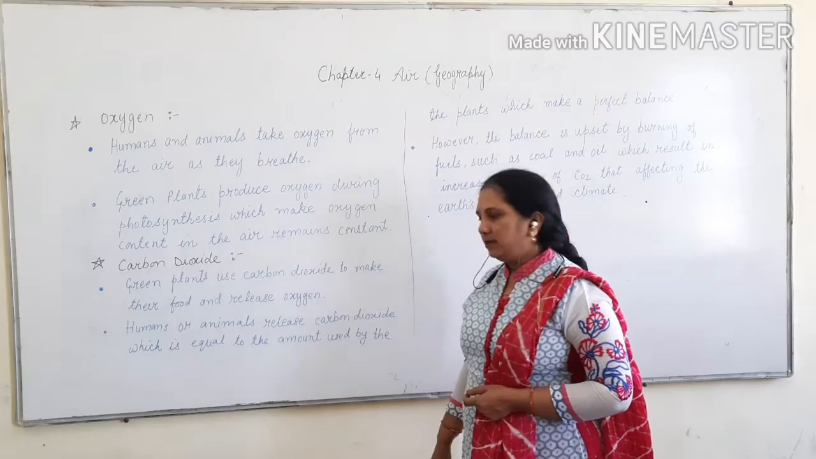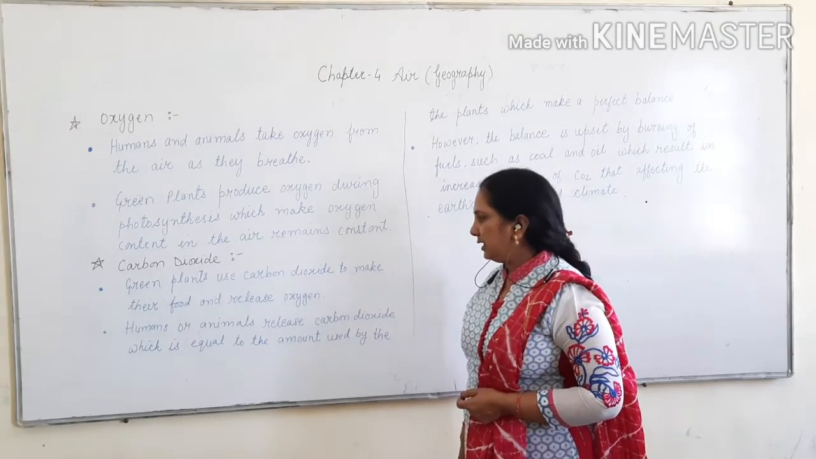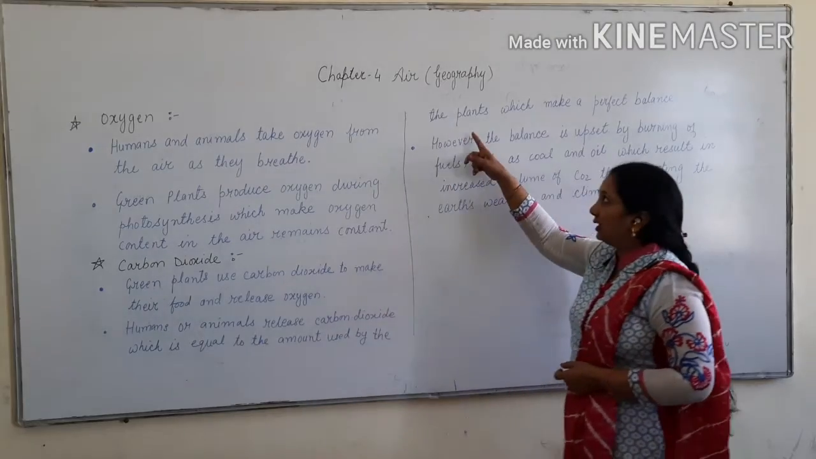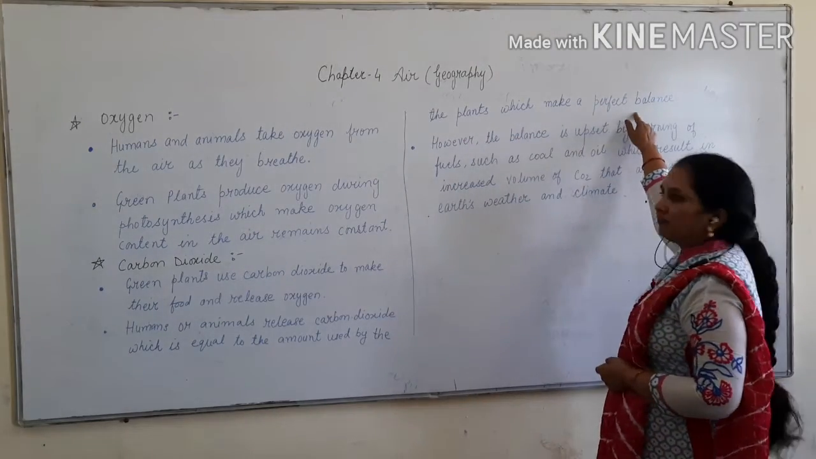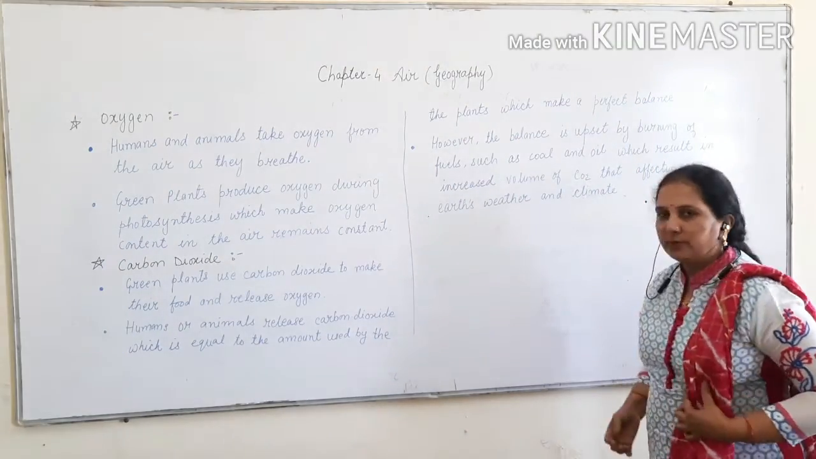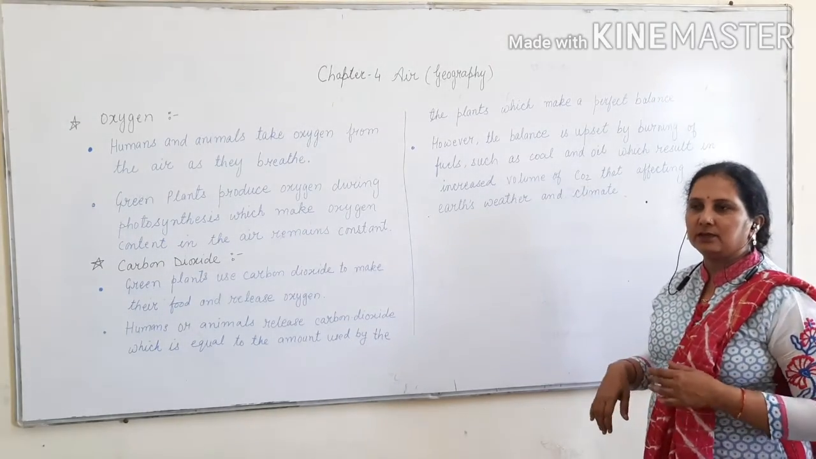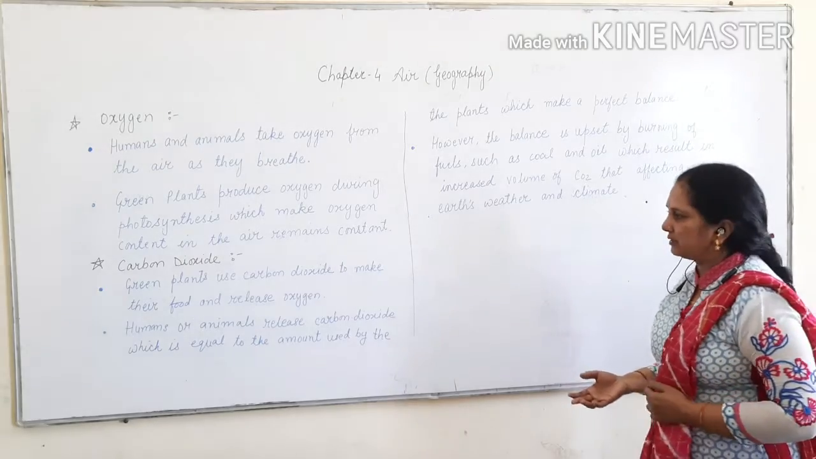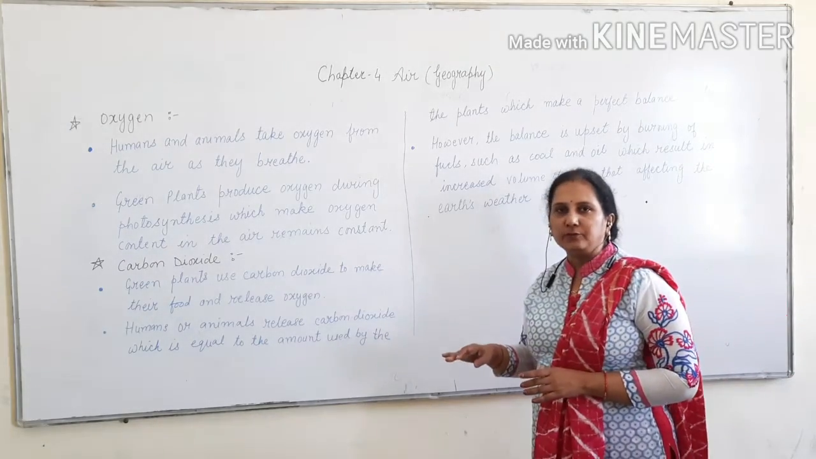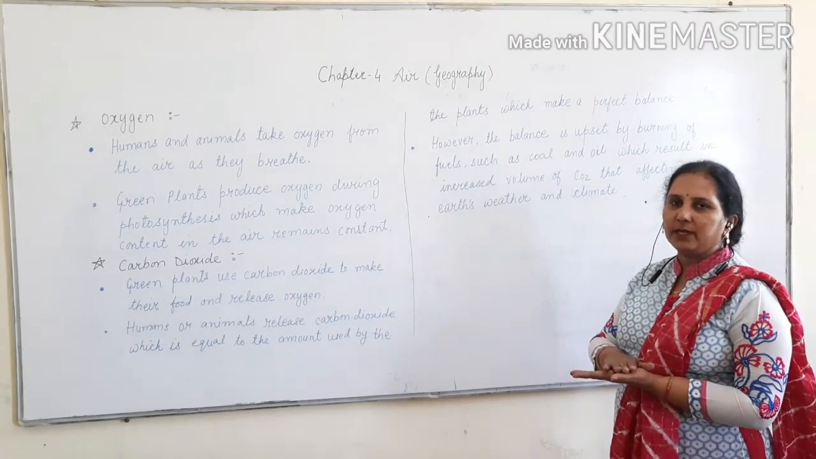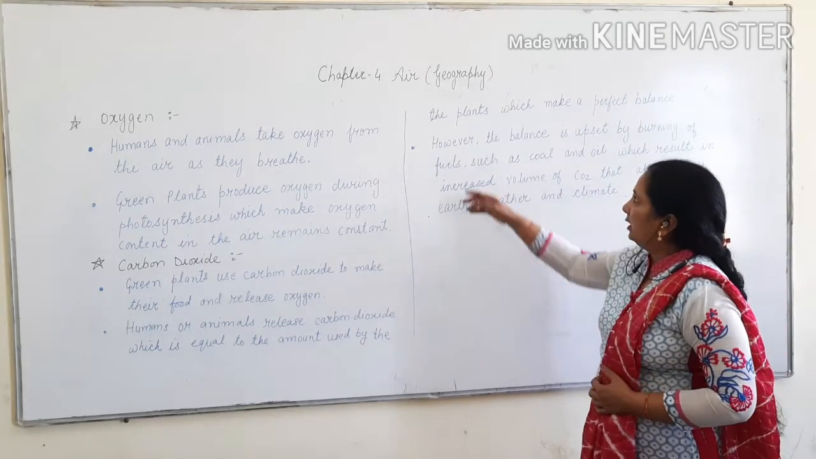Humans and animals release carbon dioxide, which is equal to the amount used by the plants, which makes the perfect balance. They breathe in oxygen and breathe out carbon dioxide, and it is in equal amount. Means equal balance of carbon dioxide and oxygen is necessary.